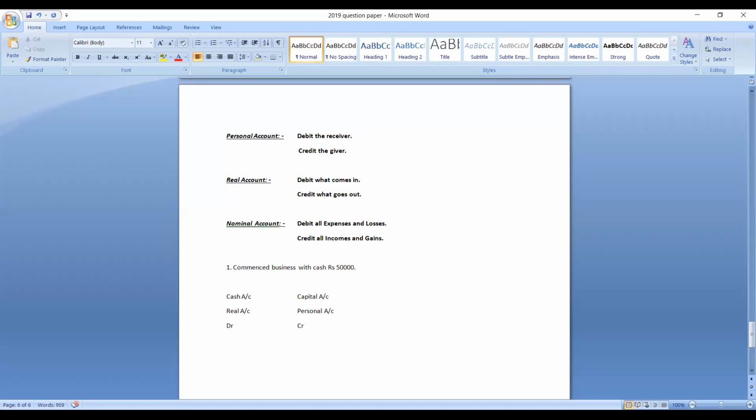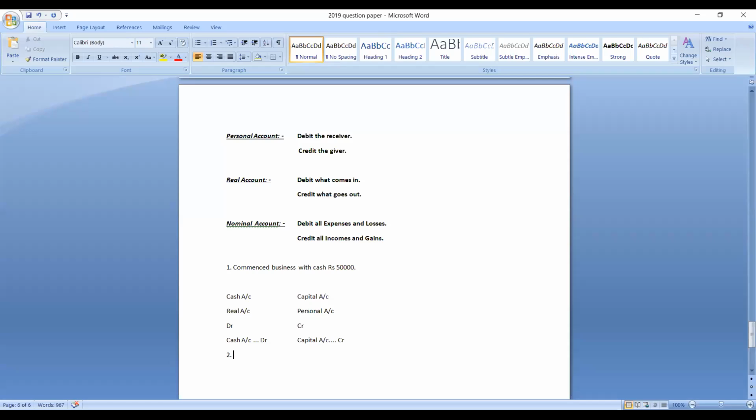Understood? So first step is we need to find out two accounts. Later we should see which category those two accounts belong to. Later, based on the situation, we should decide which account should be debited and which account should be credited. Now we should write properly: cash account should be debited. Which account should be credited? Capital account should be credited. Understood? This is how we need to apply golden rules of accounting.